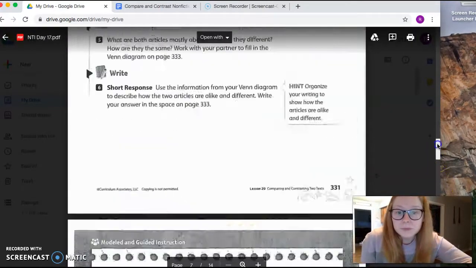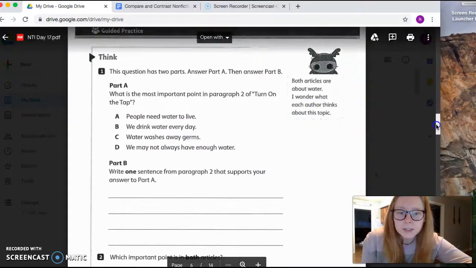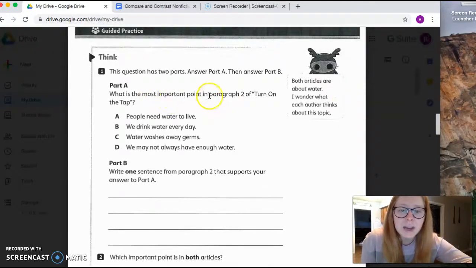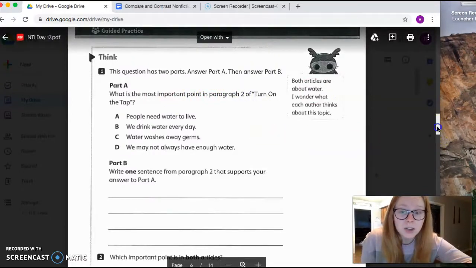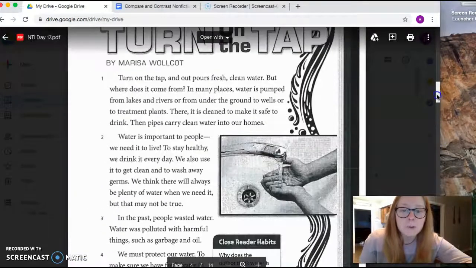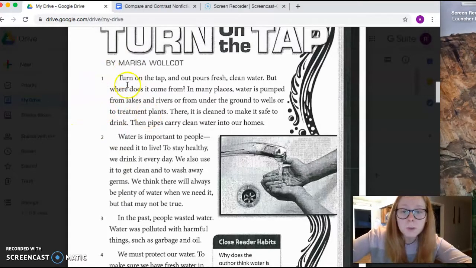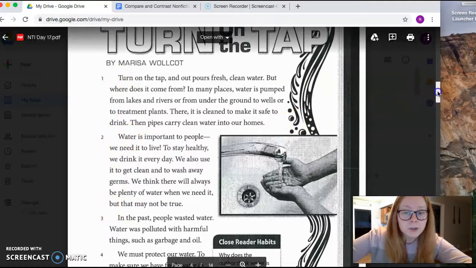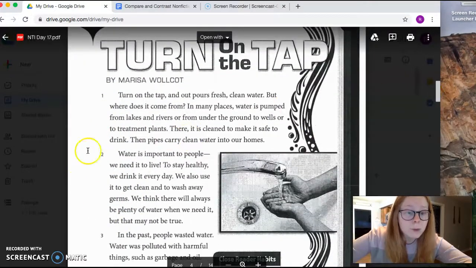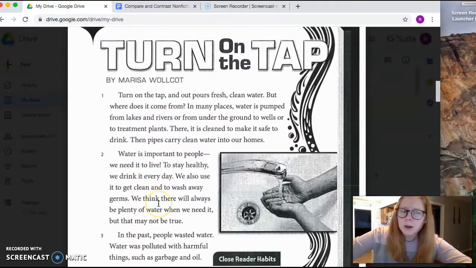All right. I always like to look at the questions before I get started so I know what I'm looking for. The first one says, what is the most important point in paragraph 2 of Turn on the Tap? In Turn on the Tap, the first story, I'm going to go to paragraph 2, which has a little 2 beside it. What I really like about these passages is that they label the paragraphs for you. But anytime there's an indent, that's where a new paragraph starts. After you read that, you're going to look for the most important point. So let's read paragraph 2 and see.